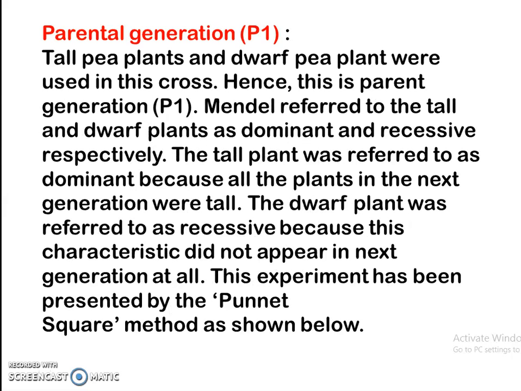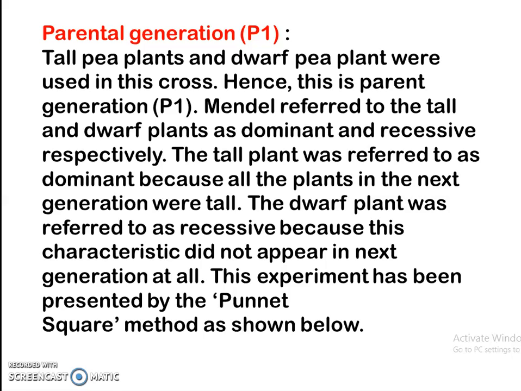Now we come first to the parental generation P1. Tall pea plants and dwarf pea plants were used in this cross, and that is why this is called the parental generation P1. Mendel referred to the tall and dwarf plants as dominant and recessive respectively.